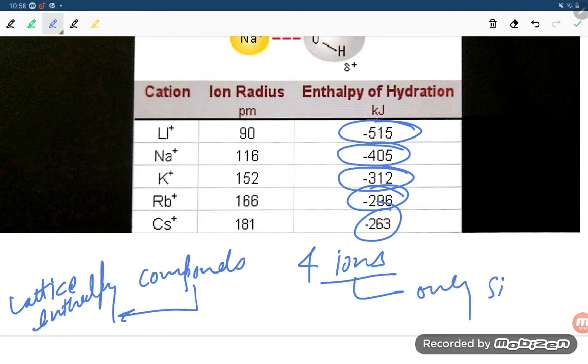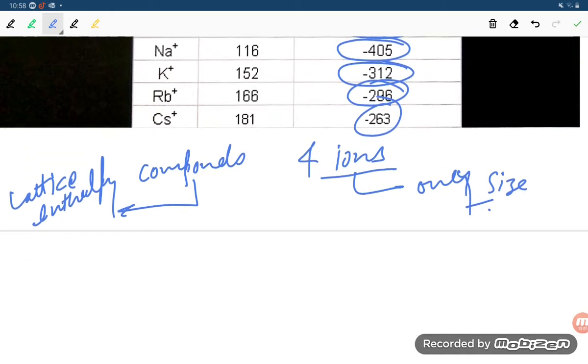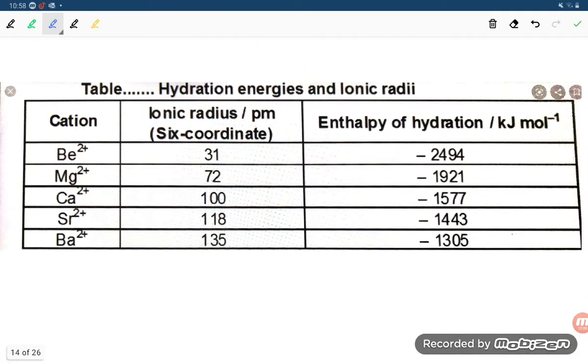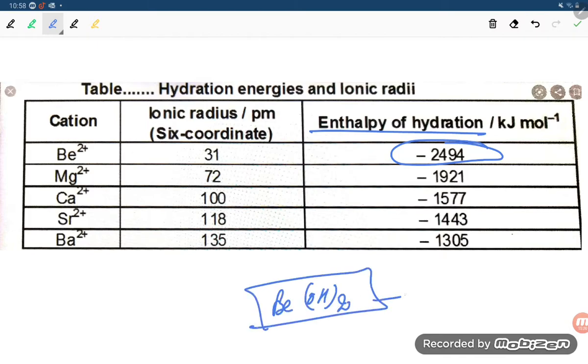If you understood that, then only if the hydration enthalpy is more than the lattice enthalpy will it be soluble, otherwise not soluble. See here, beryllium 2 plus is there, -2494. This is too much hydration enthalpy. But we are not talking about the compound, student. Then here we talk about the lattice enthalpy. So the lattice enthalpy is more, so it will be less soluble.